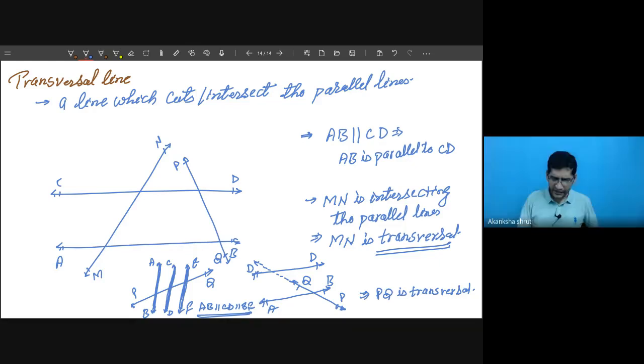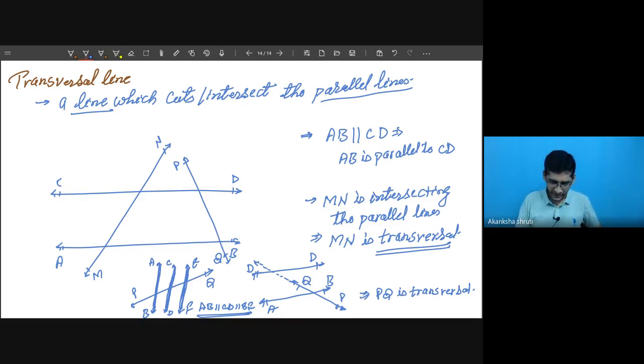Okay, sir. Any line which is cutting these two or more parallel lines is a transversal, it need not be only one. The parallel lines need not be two only, it can be 2, 3, 4, any number.